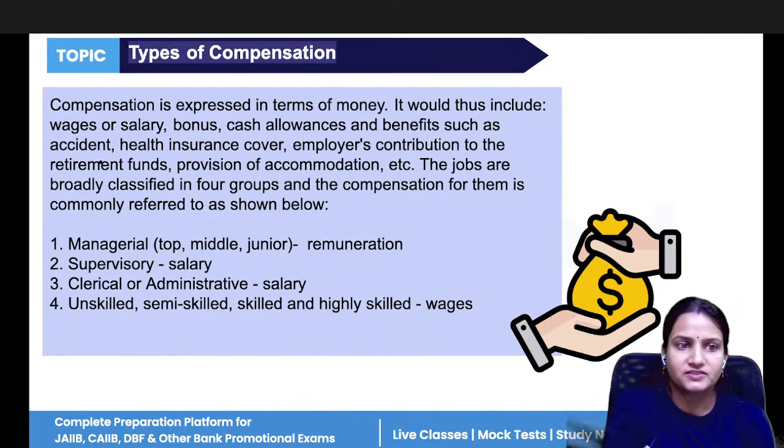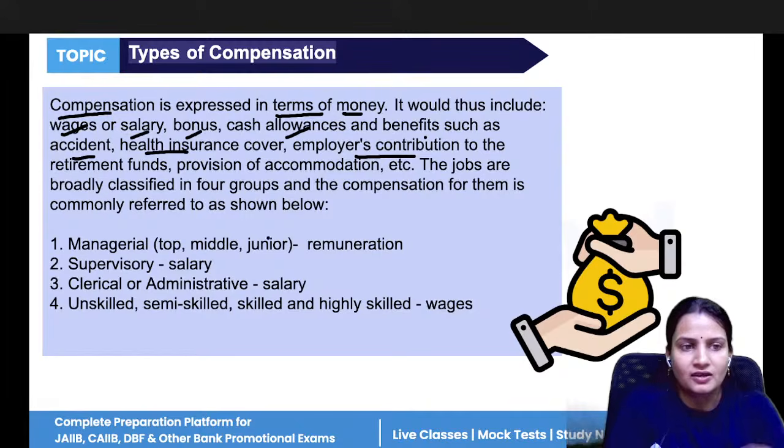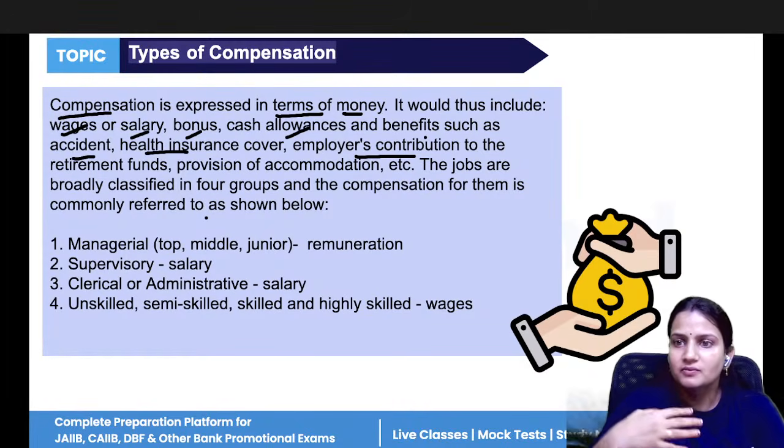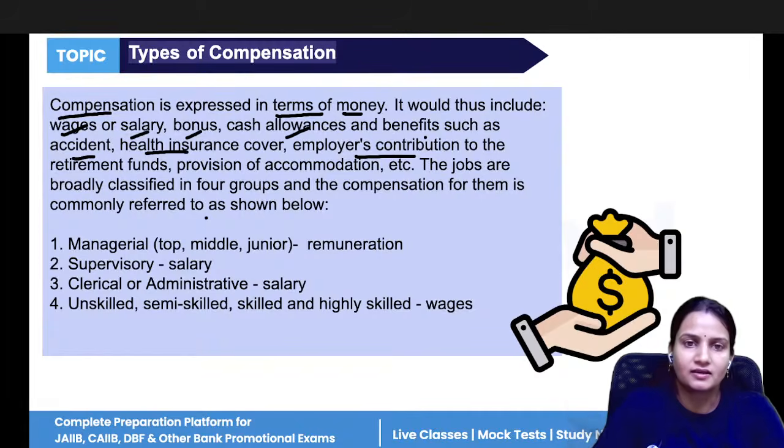So types of compensation. The compensation is expressed in terms of money. It includes the wages, salary, bonus, cash allowances, benefits like accident, health insurance, employer's contribution. So see, it is not the same, whatever money you are getting or whatever money the labor class is getting. No, different types of compensation is for different levels of people.